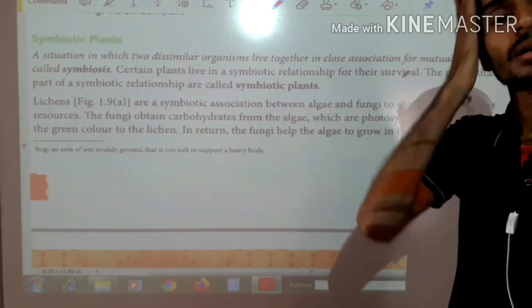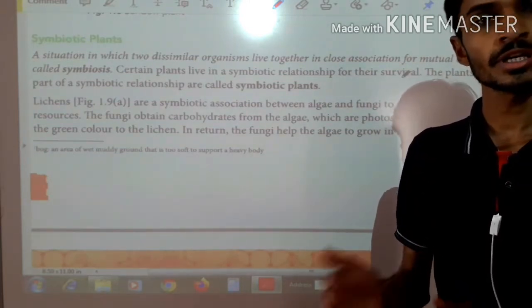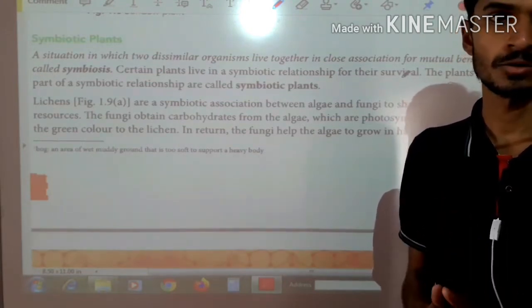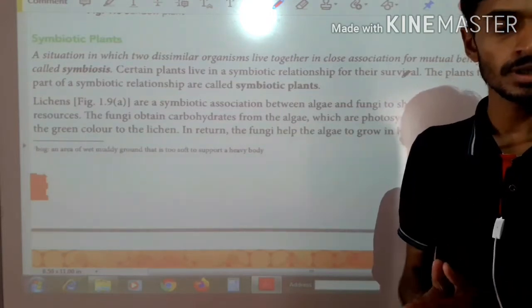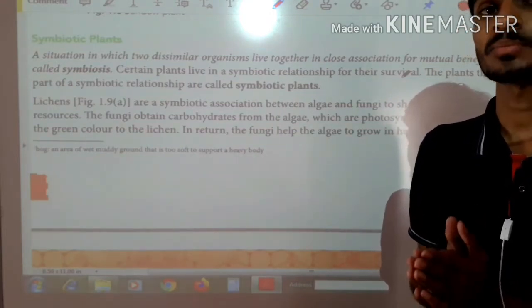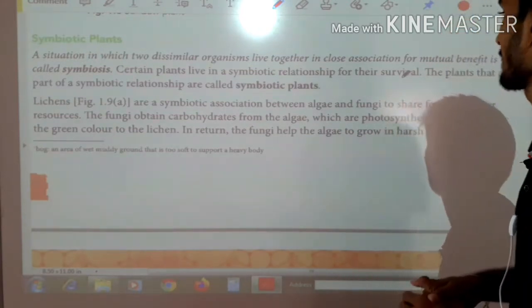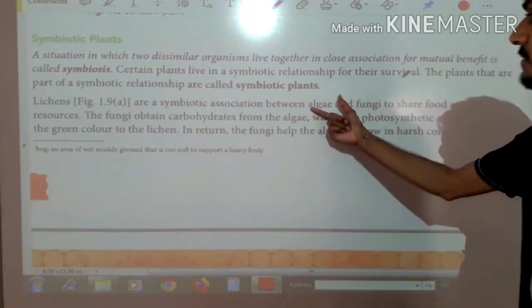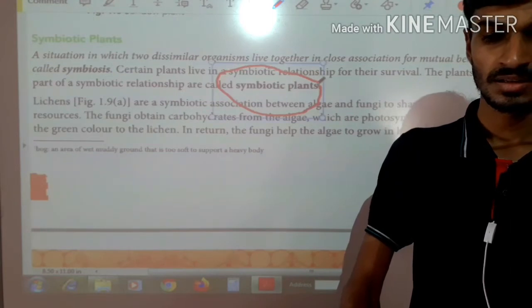That means two different types of plants depend on each other to survive, right? And there is some relation between these two. This relation is called symbiosis, and these types of plants are called symbiotic plants. For example, the first one is lichen and the second one is algae. So this is a symbiotic plant, right?